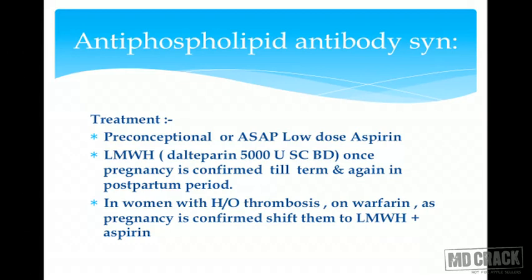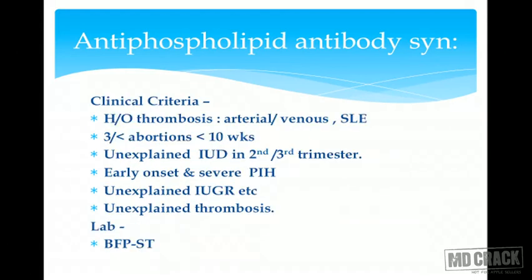So we have to shift the patient on aspirin plus low molecular weight heparin, which is the safest drugs available. What are the clinical criteria? When should we suspect that yes, this patient has antiphospholipid antibody syndrome? If there is clear-cut history of thromboembolic evidence before, then directly we can suspect. It can be arterial or venous.